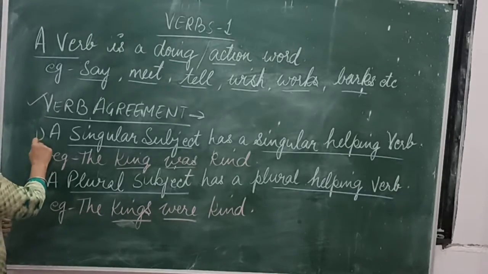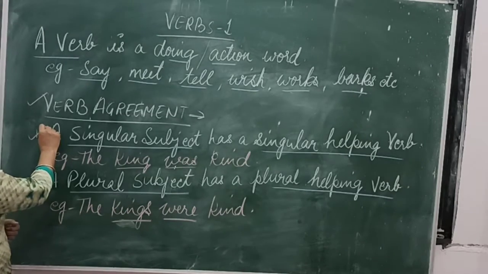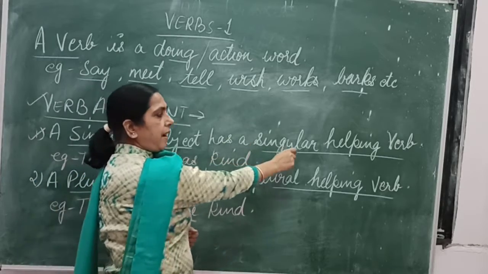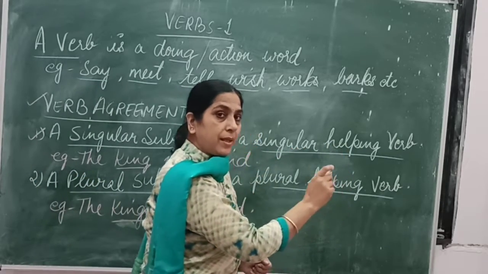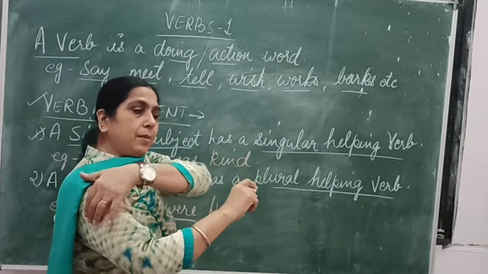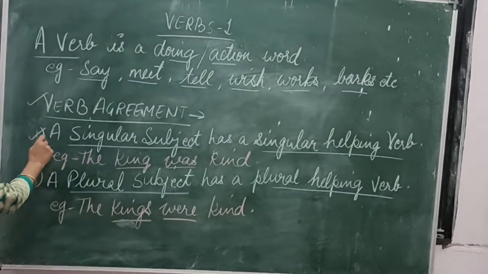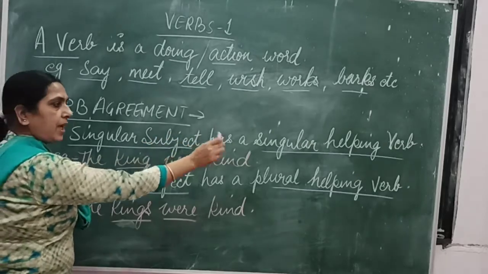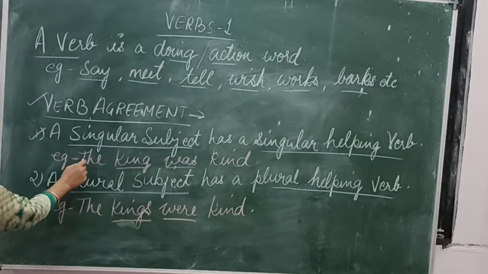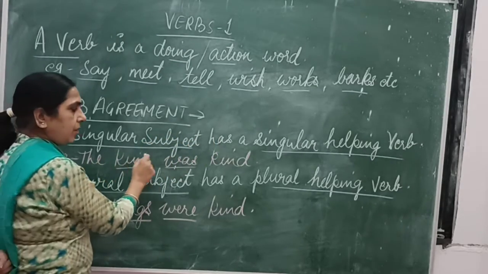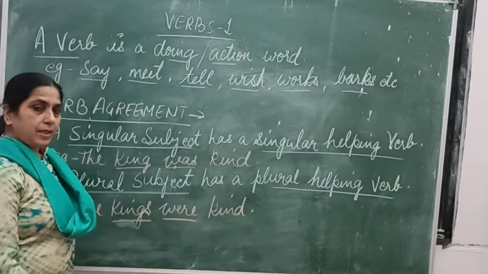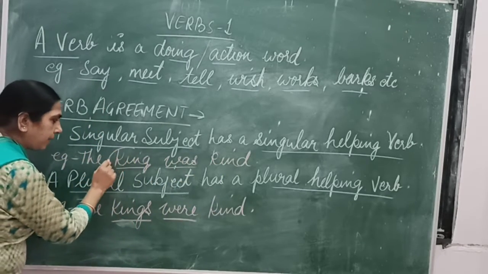So the first rule is: a singular subject has a singular helping verb. What verb? A singular helping verb, the words that are used with the verbs. For example, we are taking "The king was kind." The subject here is king.